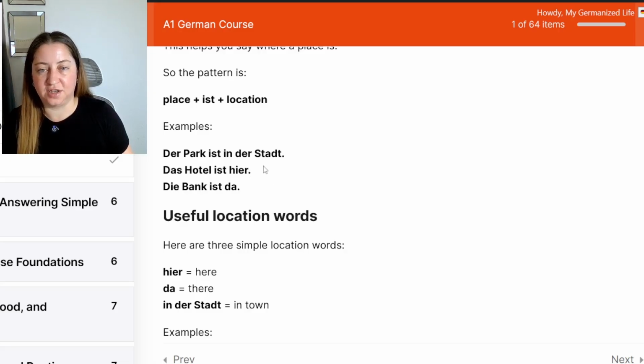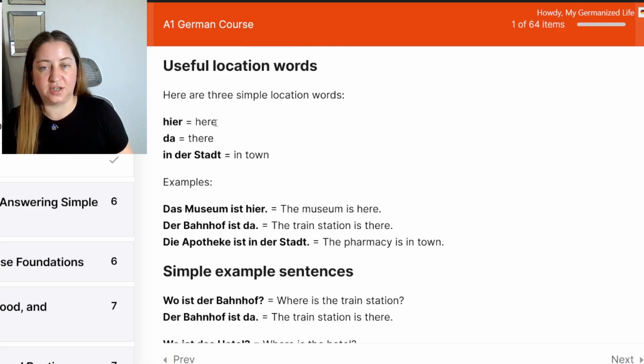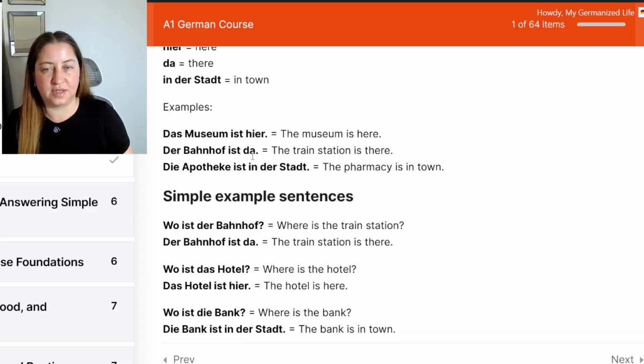Hier and here are very similar in both languages. Or die Bank ist da. The bank is there. Da is another useful word, very short and simple. So hier means here. Da means there. And in der Stadt is in the town.